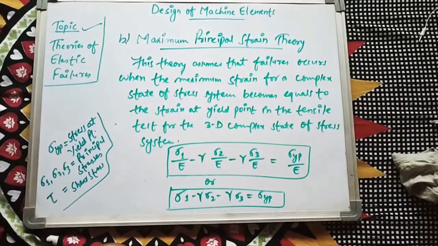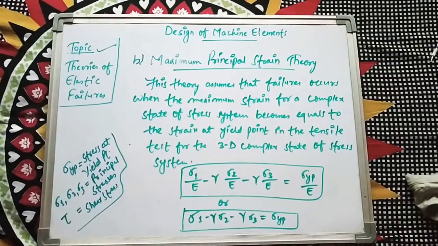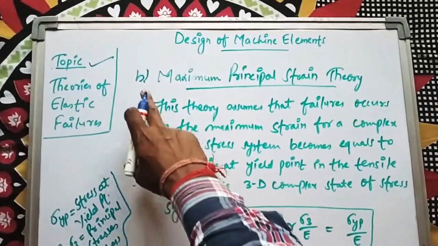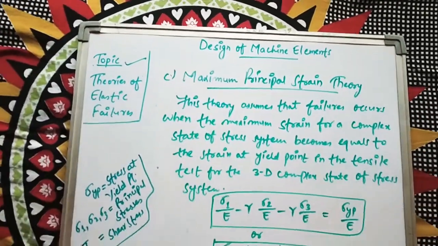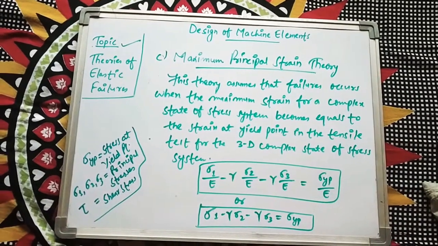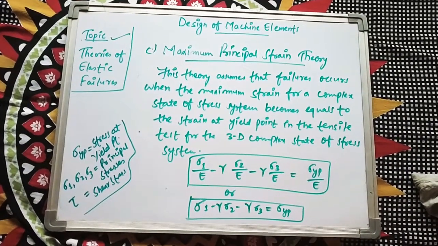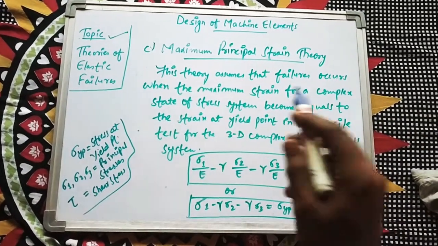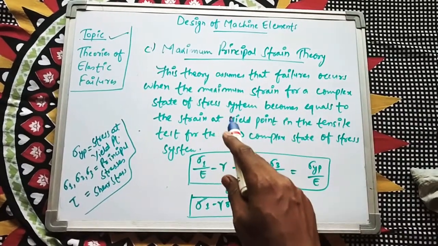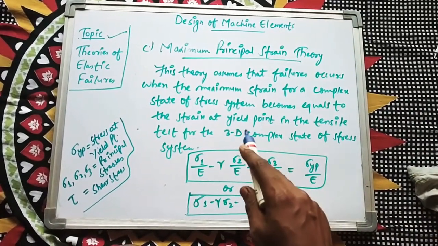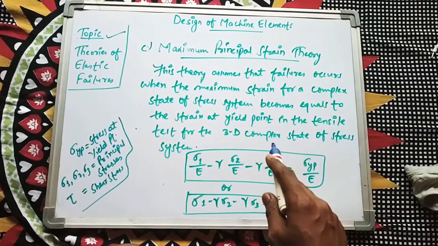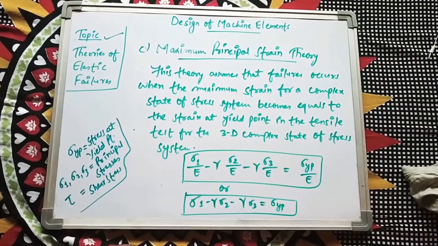Now the third topic is the maximum principal strain theory. This theory assumes that failure occurs when the maximum strain for a complex state of stress system becomes equal to the strain at yield point in the tensile test, for the 3D complex state of stress system.